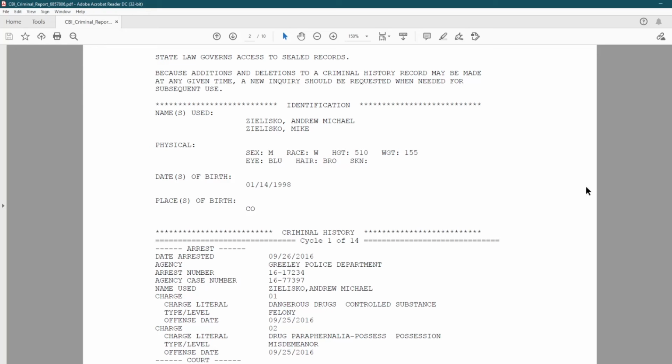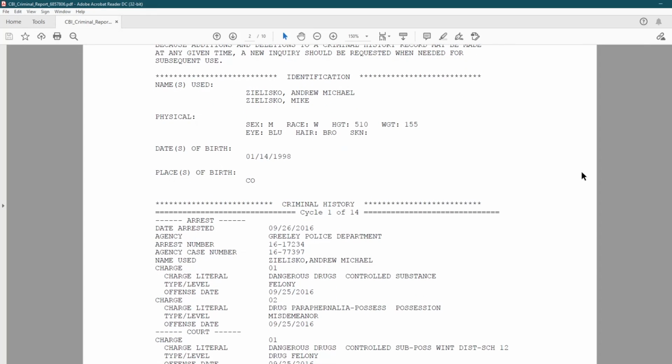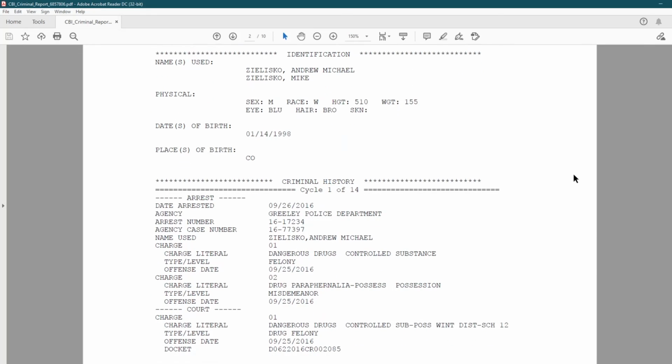Now, this is great. If you are out there doing surveillance and you know your guy might have a criminal history, if you come here and run it, you can at least get a physical description. Now it's probably going to be the physical description right off of his driver's license. So if he lied about his weight or his height or his race or something like that, that's what it's going to reflect here. And then, of course, the date of birth.